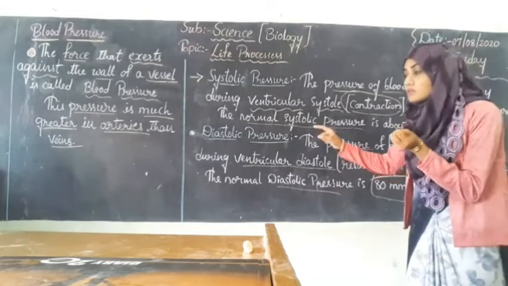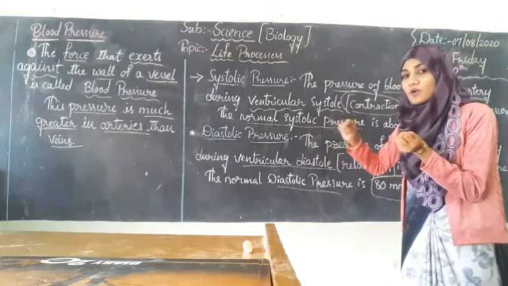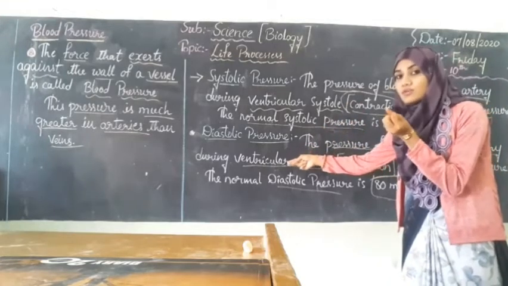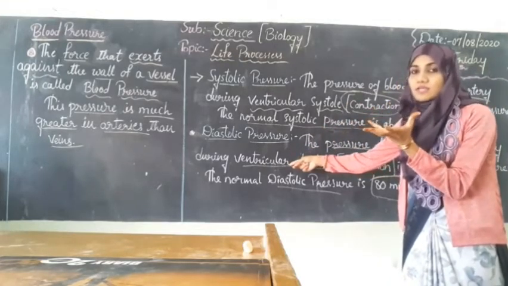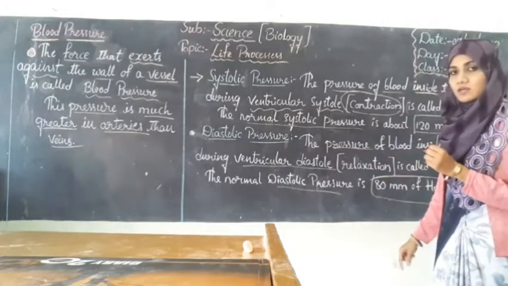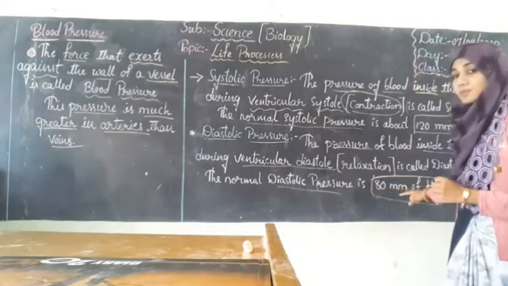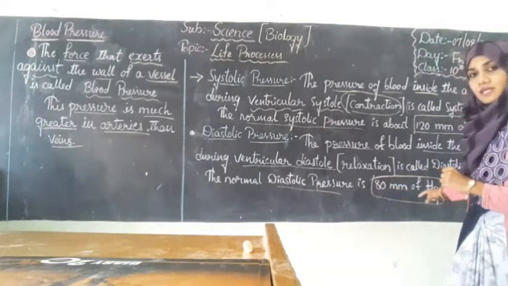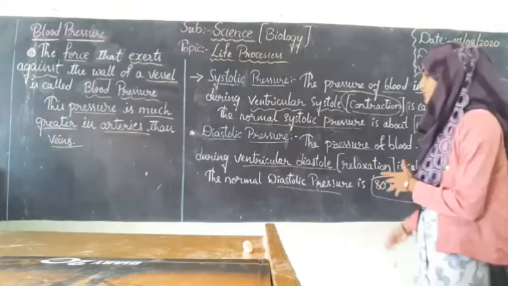During the same flow of blood in the arteries during the relaxation of the ventricle, it is considered diastolic pressure, and the normal diastolic pressure will be 80 millimeter of Hg. Got the point, students?